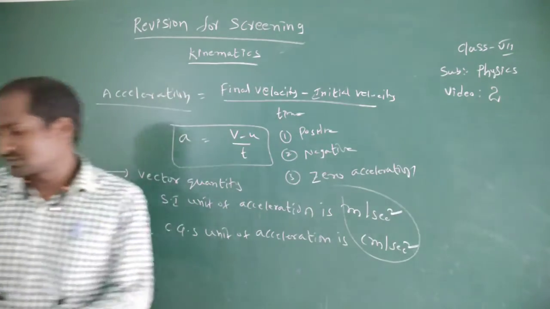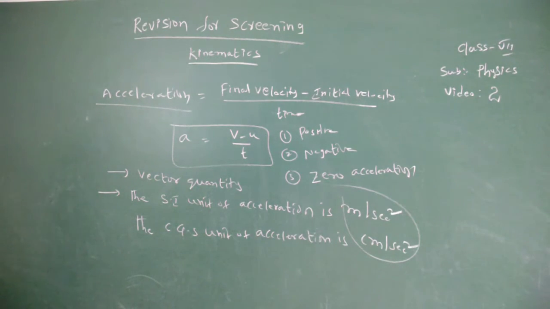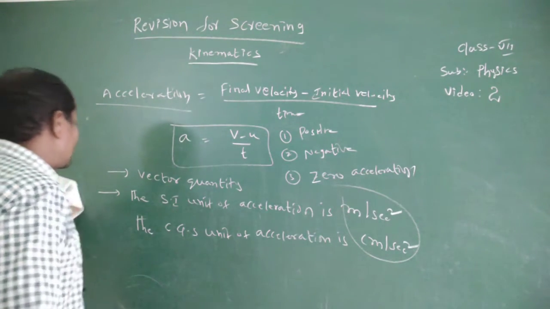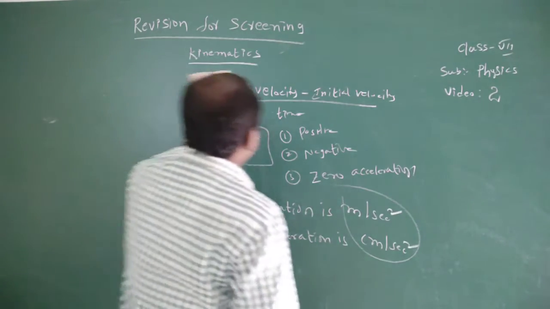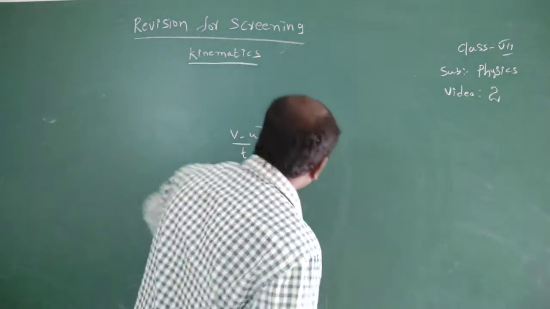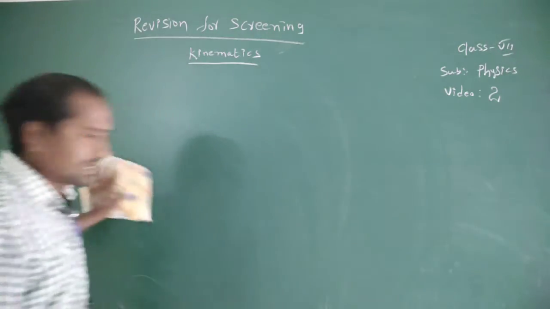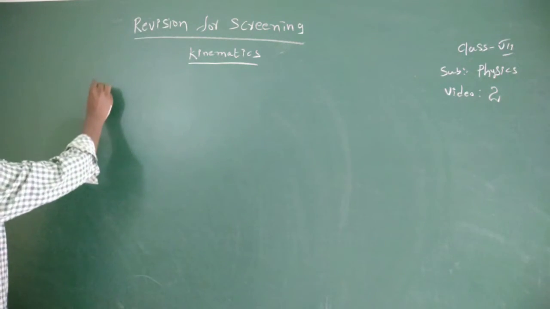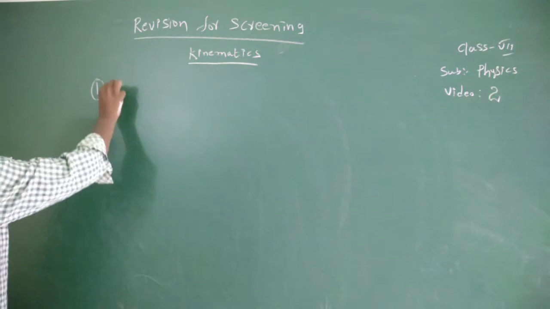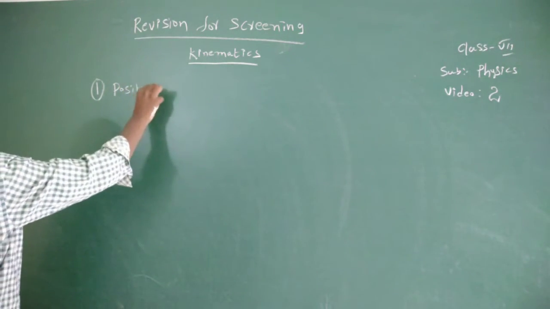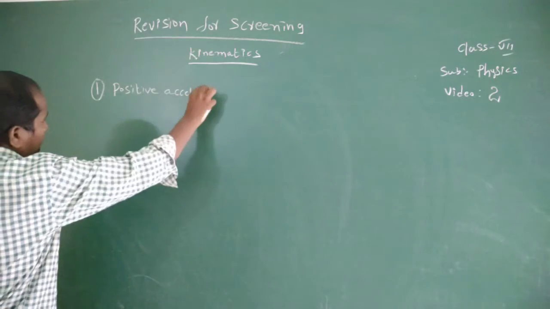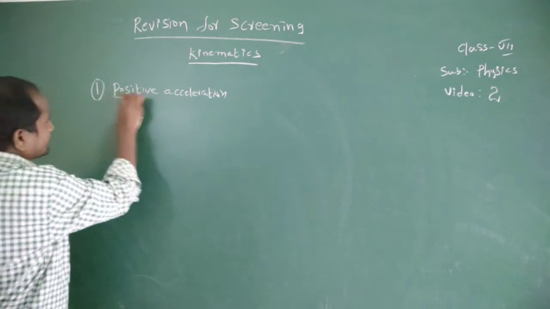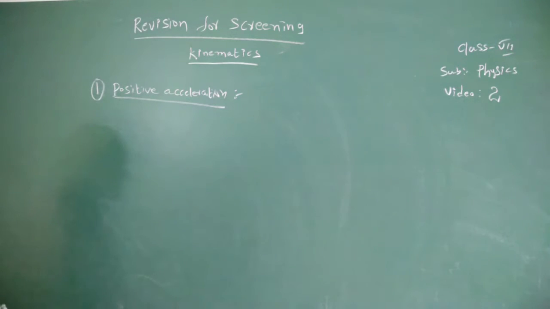Now positive acceleration means the rate of change of velocity increases with respect to time is called positive acceleration.